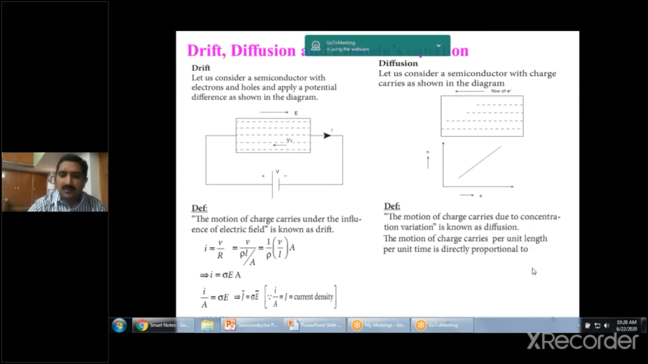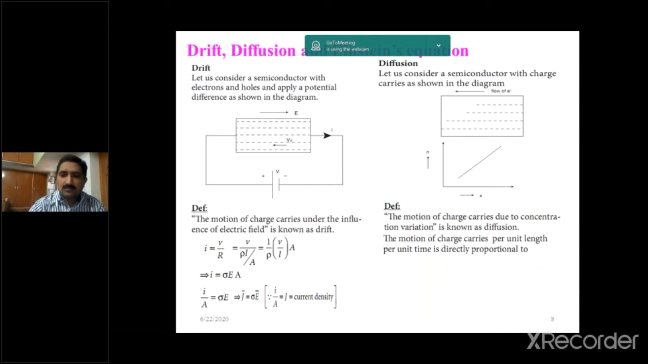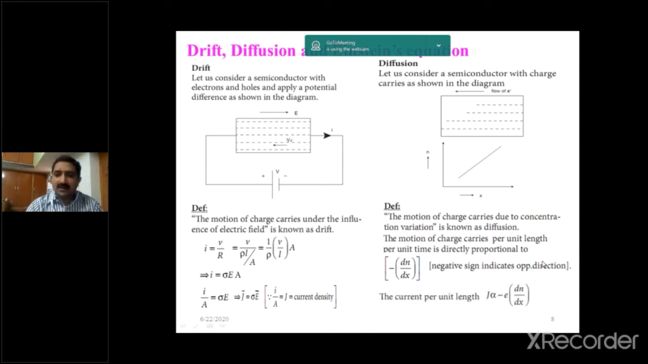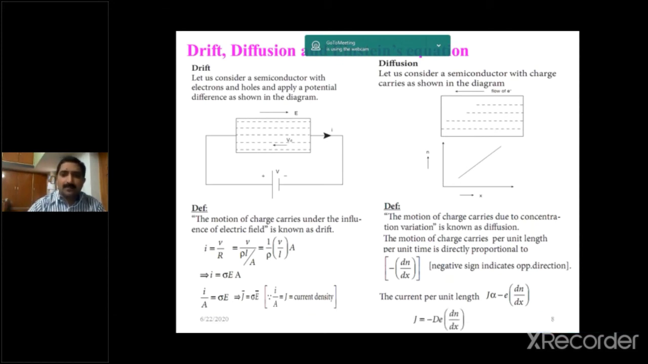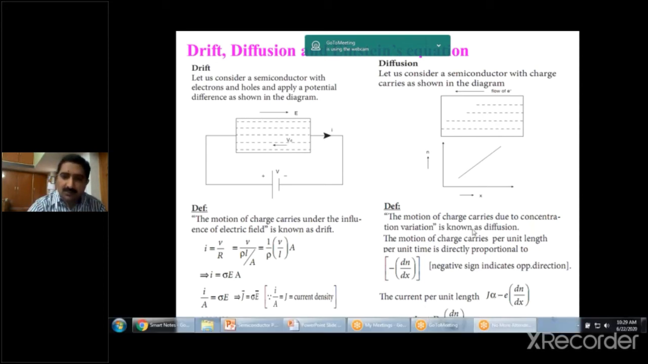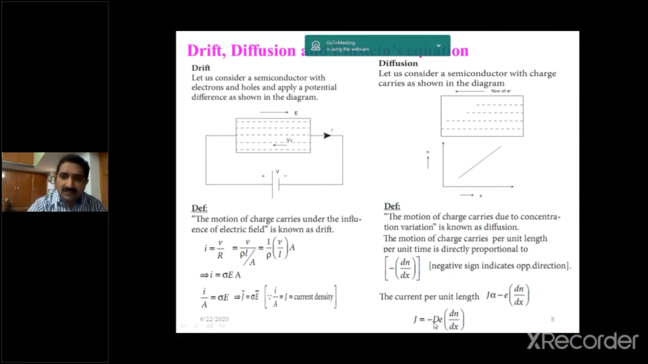So the motion of charge carriers per unit length per unit time is directly proportional to concentration variation, that is dN by dx. Here the negative sign indicates the opposite direction. The current density J is directly proportional to minus e into dN by dx. The proportionality can be replaced with a proportionality constant. That constant is D, so J is equal to minus D e dN by dx. What is D? Here D is called the diffusion coefficient.